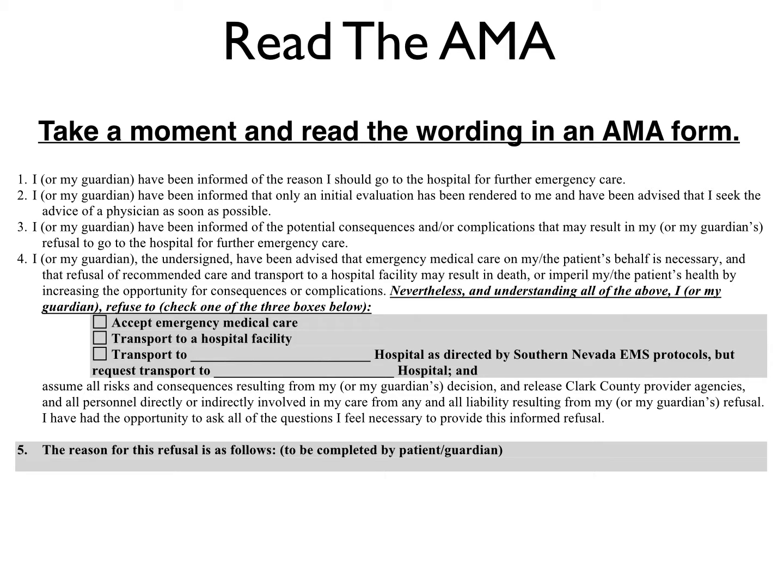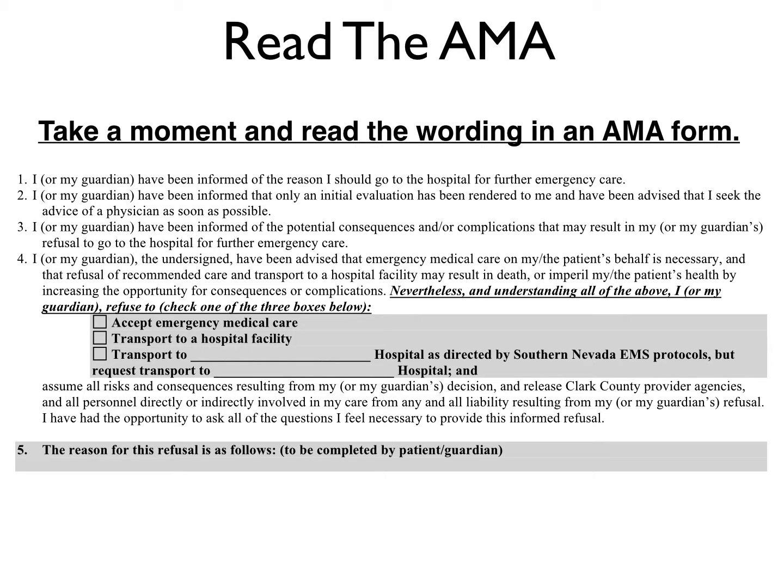So paragraph 1, I or my guardian have been informed of the reason I should go to the hospital for further emergency care. Paragraph 2, I or my guardian have been informed that only an initial evaluation has been rendered to me and have been advised that I seek the advice of a physician as soon as possible. Paragraph number 3, I or my guardian have been informed of the potential consequences and/or complications that may result in my or my guardian's refusal to go to the hospital for further emergency care.